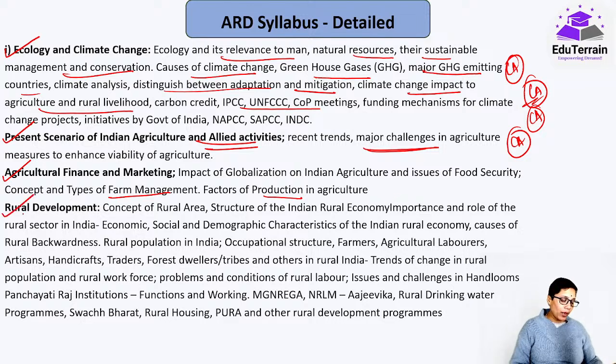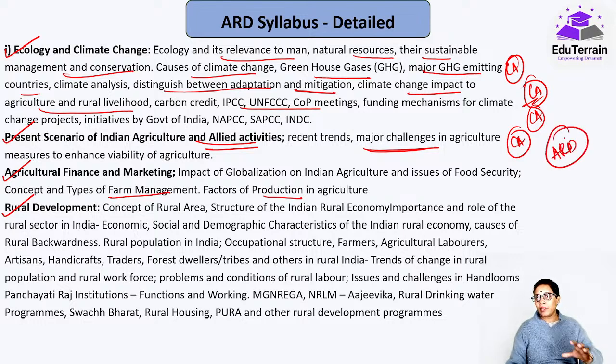Okay, rural development. Now when we talk about ARD, let me give a brief here. It is divided into agriculture and rural development. Whatever topics we have seen till now fall under the agriculture part. Next comes the rural development part: what are the various developmental activities happening, how they are being done, what is the structure of rural India as such. The occupational structure, the legislative structure, everything falls under this.